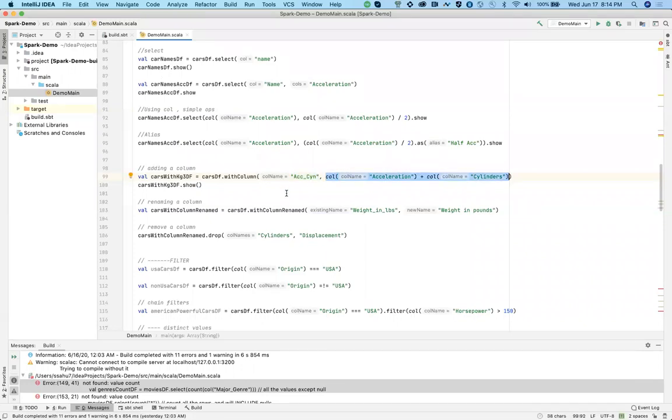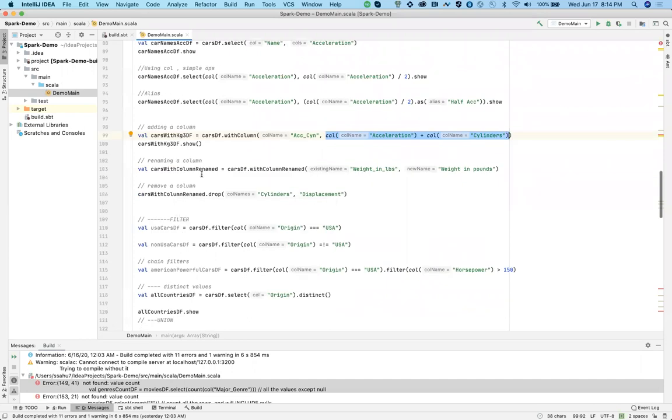Now, let's say you want to rename a column. Let's say you did this operation, then you forgot that you have to use an alias, or maybe you want to avoid using underscores for some reason. So you can use withColumnRenamed, which will rename a particular column.